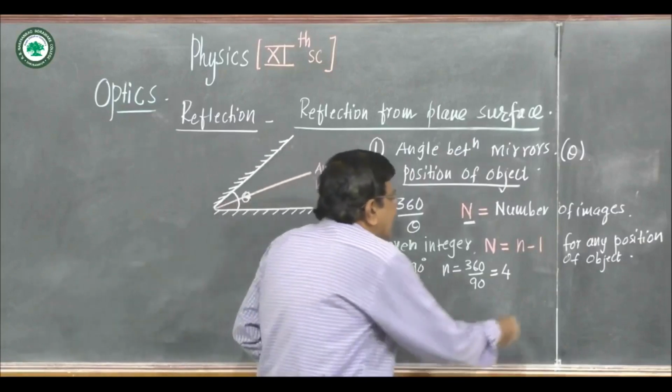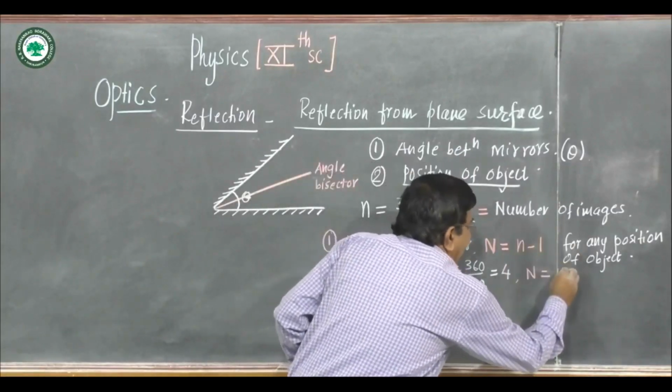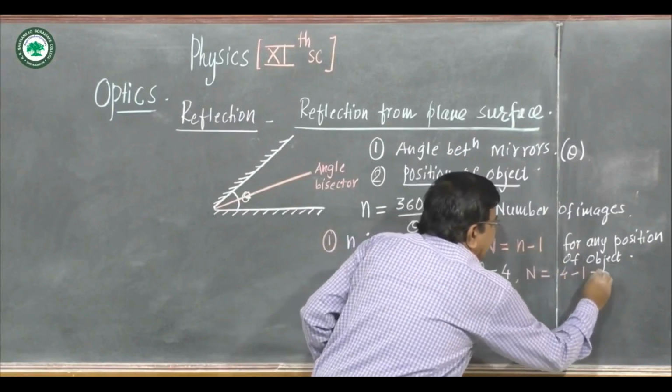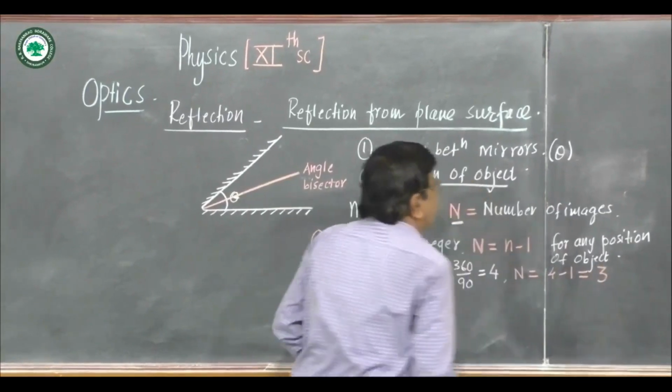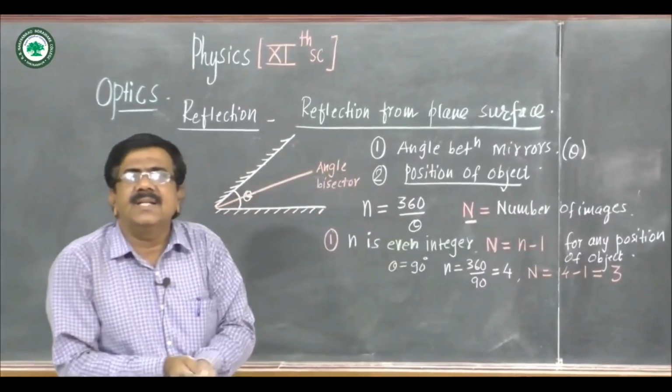Then the number of images will be 4 minus 1, that is 3. The object may be anywhere if the n is an even integer.